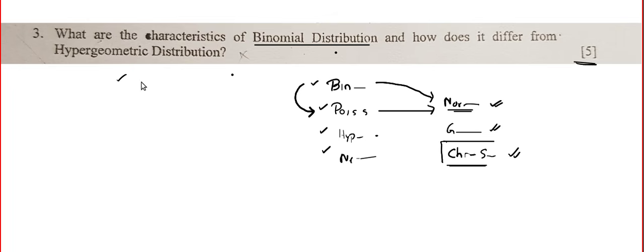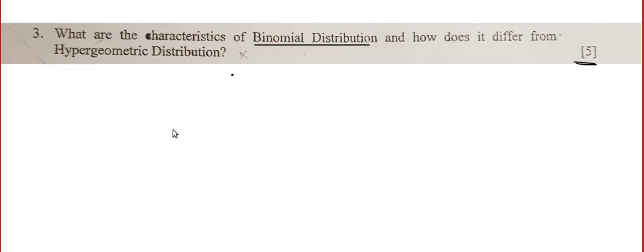It's not that if you write pages and pages, they will give you marks. You have to write point by point. Each and every point should be clear. Okay, anyway, let's jump to the question. What are the characteristics of binomial distribution?